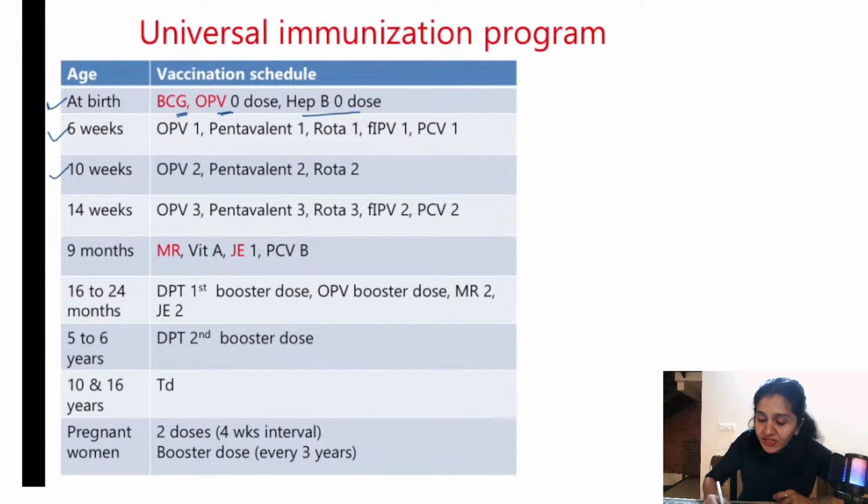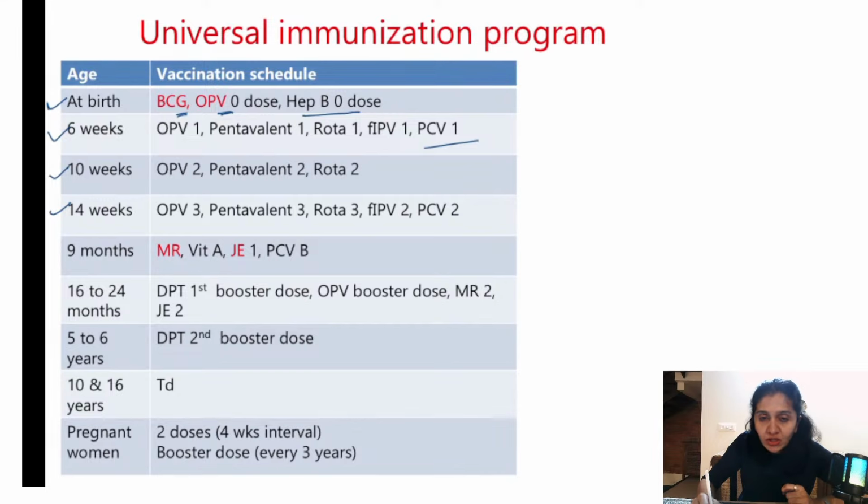Remember 6 weeks, 10 weeks, 14 weeks, you give OPV, pentavalent, rotavirus 1, 2, 3, right? That is 1.5 months, 2.5 months, 3.5 months. You are giving OPV, pentavalent, Rota, first, second and third doses. And at 6th week and 14th week, you are also giving fractional IPV and PCV. What is PCV? Pneumococcal conjugate vaccine.